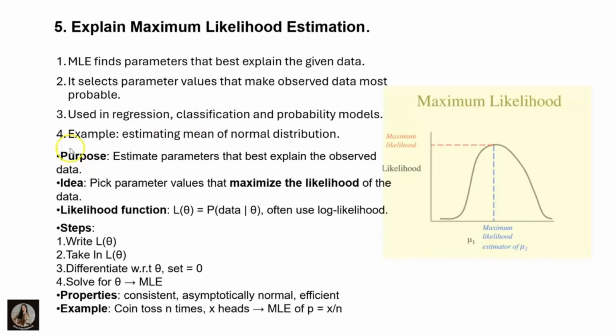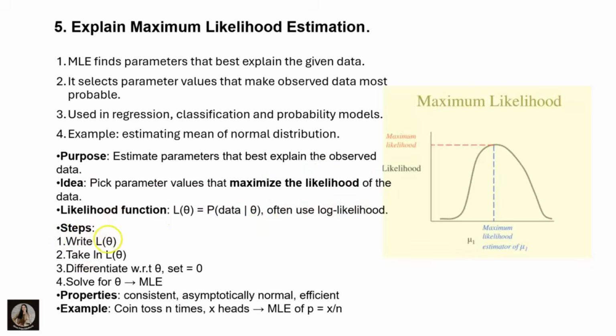Here we will use maximum likelihood estimation. The purpose of maximum likelihood estimation is to estimate the parameters that best explain the observed data. This is the purpose of maximum likelihood. The idea is to pick parameter values that maximize the likelihood of the data. The likelihood function is L of theta equals P of data given theta, and we often use the log likelihood.